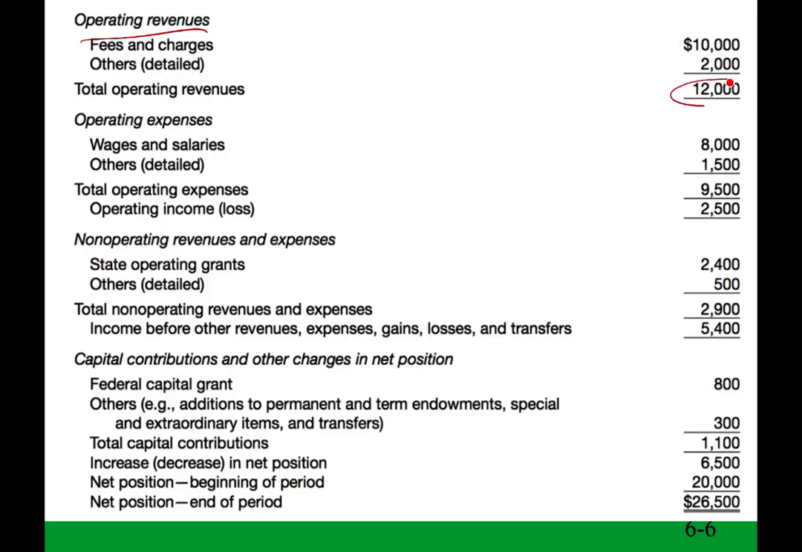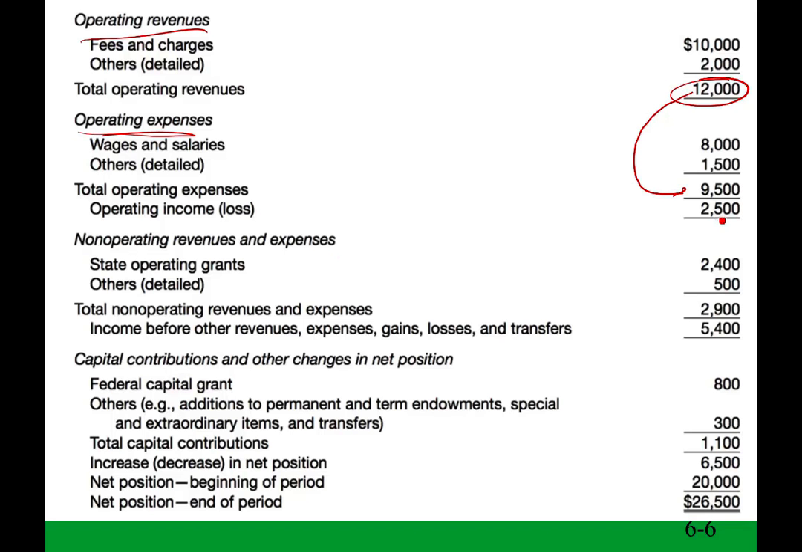Now we have 12,000 of operating revenues minus operating expenses, not expenditure, operating expenses. Total operating revenues minus total operating expenses equals operating income, 2,500. This is just like we have operating income in regular accounting or business accounting. Okay, we have operating income from a business. This is called the statement of revenues and expenses and changes in net asset, and we're going to see why in a moment.